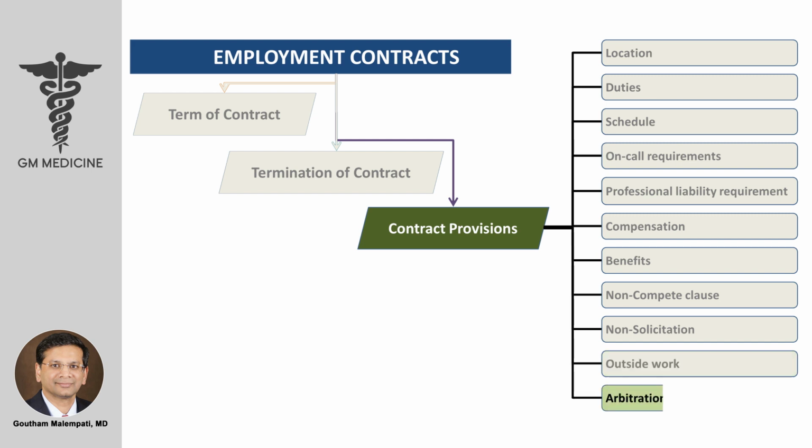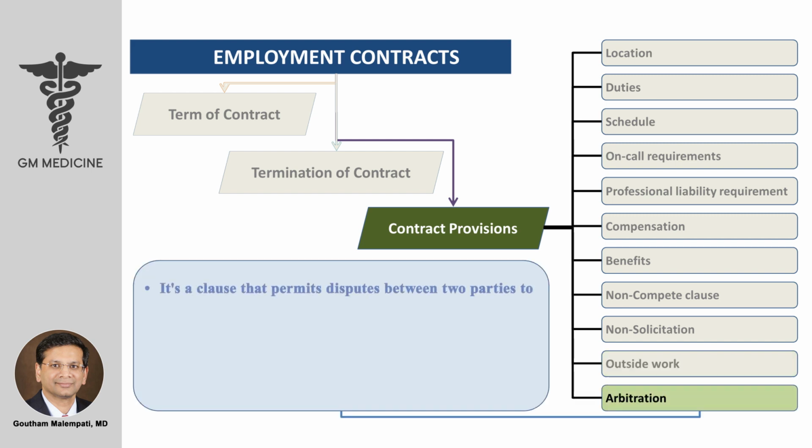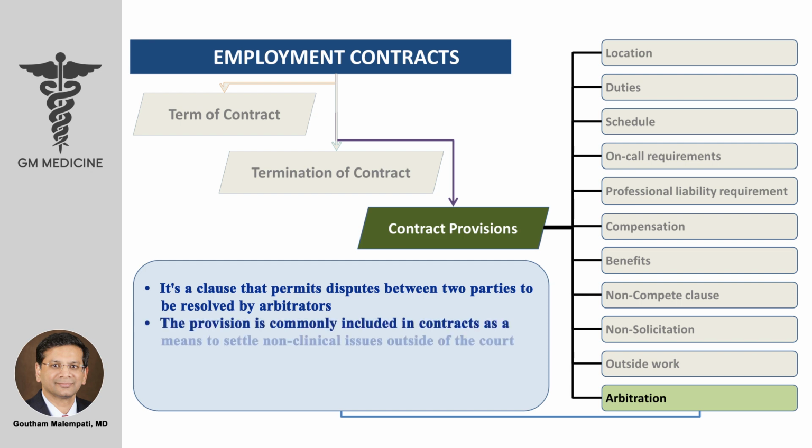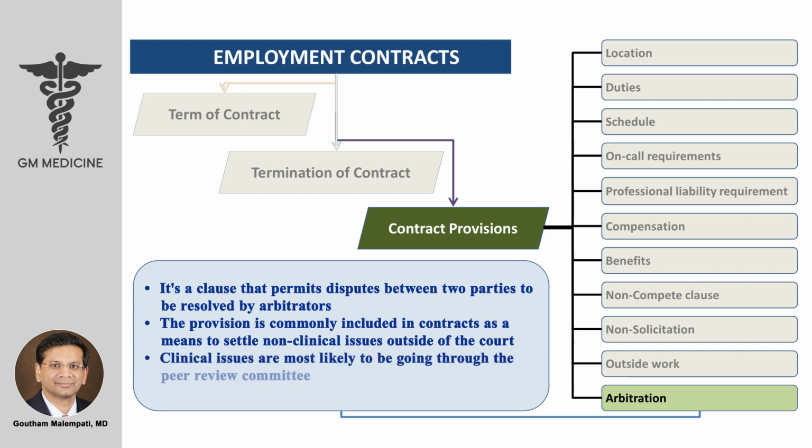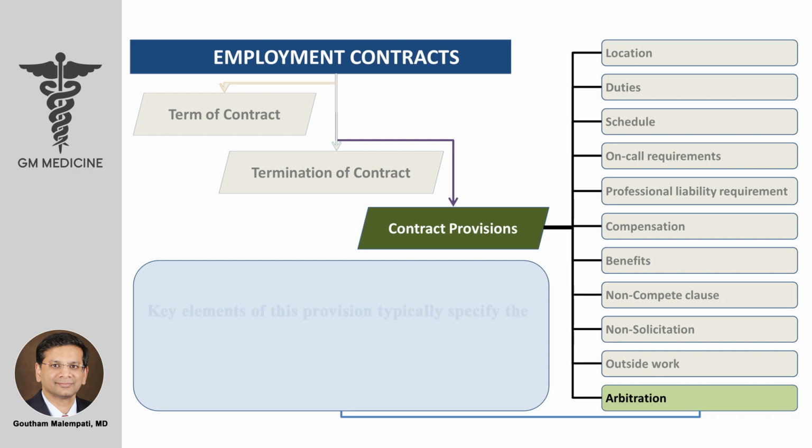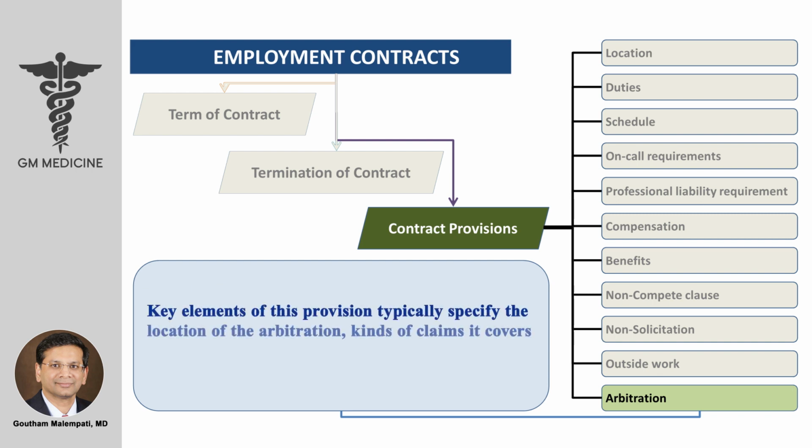Next is arbitration provision. It's a clause that permits disputes between two parties to be resolved by arbitrators. The provision is commonly included in contracts as a means to settle non-clinical issues outside of the court. Clinical issues are most likely to be going through the peer review committee. Key elements of this provision typically specify the location of the arbitration, kinds of claims it covers, and the allocation of legal cost.